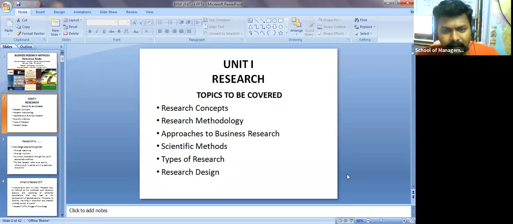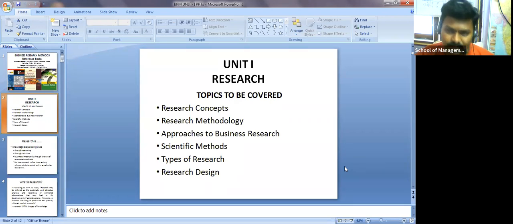Then later on, what happened? Slowly, by the end of March, the entire world was suffering, and is still suffering, right, with this corona. Once it came, most of the pharmaceutical industries started their research work to come up with the vaccine. So what is the research we are talking about? It is to gain some knowledge. You have one particular problem and you are trying to give a solution to that problem. That is what we are discussing in business research methods.